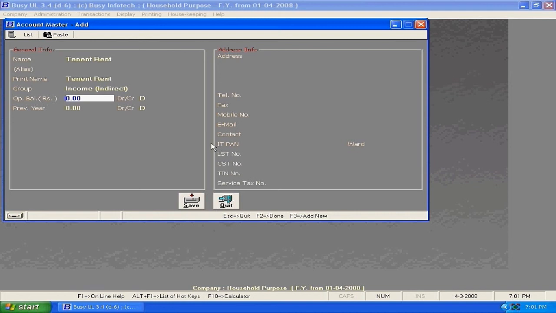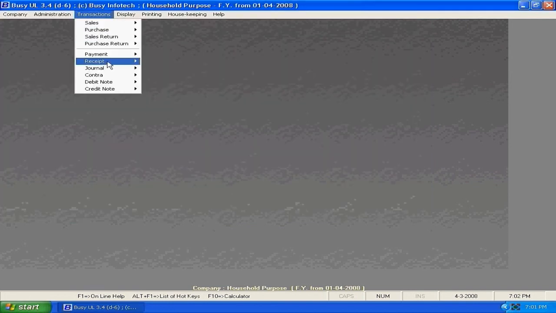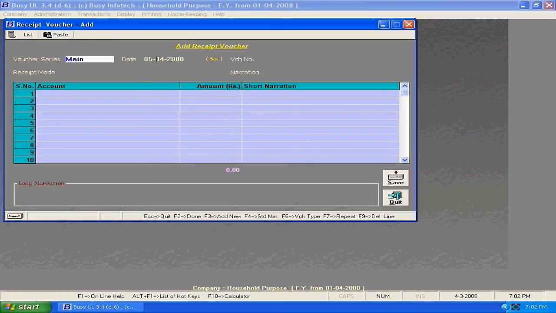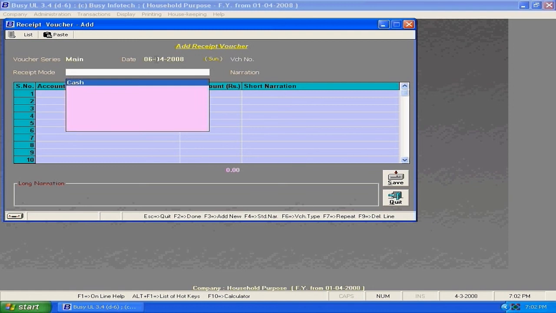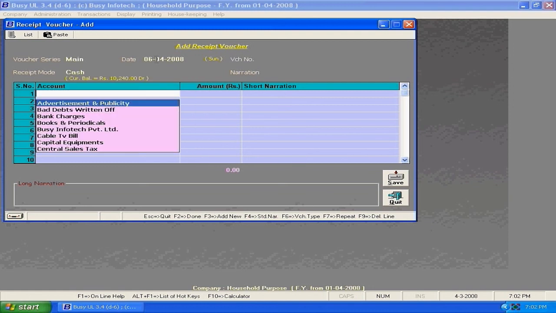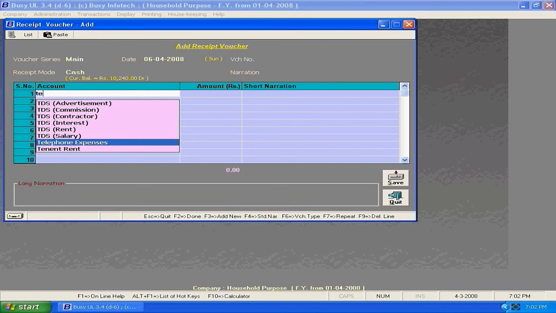Back to receipts: voucher series, date, mode, and the account. See here, the account which we have created can be seen now, and the amount. Click on save.